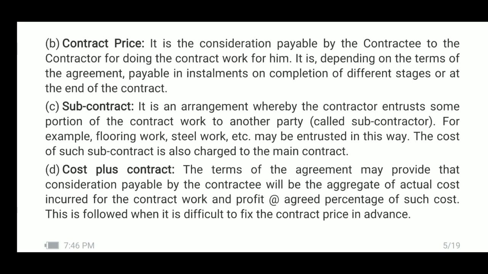Here, the terms will provide that cost incurred for the contract, actual cost incurred by the contractor for doing the contract work, that will be taken into account, and it will be enhanced by the amount of profit. Amount of profit will be agreed in advance, the percentage of profit will be agreed in advance. What is the cost incurred to which profit at agreed percentage will be added? Such a contract is called cost plus contract.